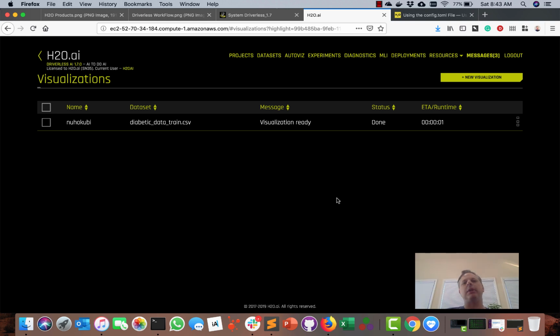This is not like Tableau. Okay, even though Leland Wilkinson, who works for us, came from Tableau and wrote The Grammar of Graphics, he is actually building this piece in Driverless for us with his team. This is not a Tableau where you can generate thousands of scatter plots of every combination of your features, your columns, and so forth, and then try to dig through everything. We actually use machine learning in the background to dig through all of this data first, and then find visualizations that are interesting, that are something that you need to look at.